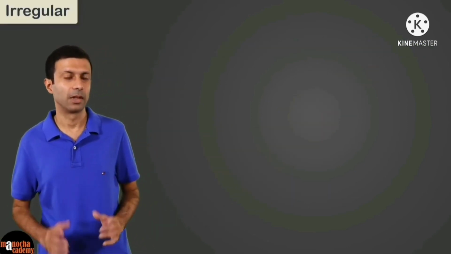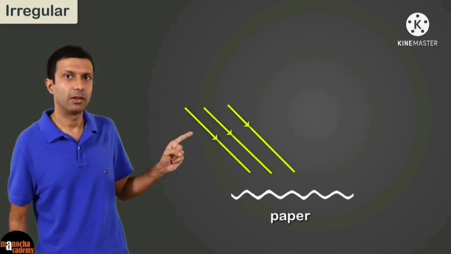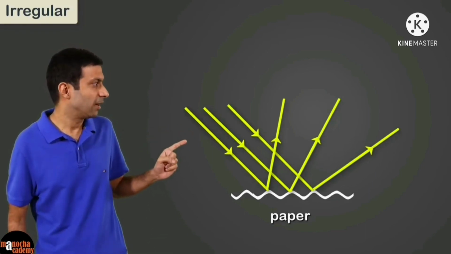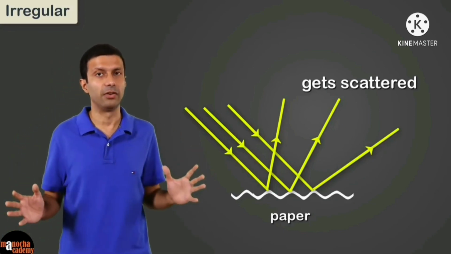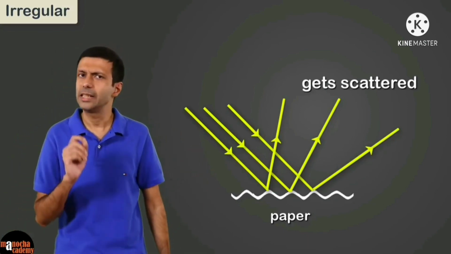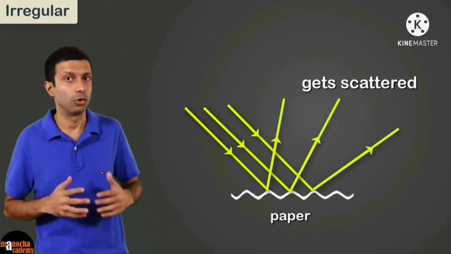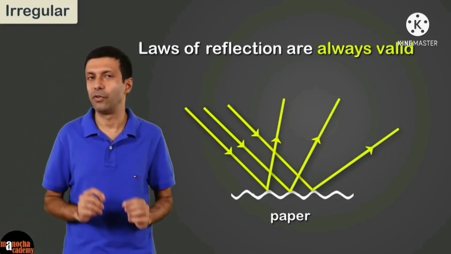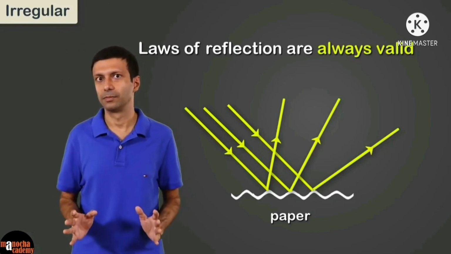Now let's look at the case of irregular reflection. When a parallel beam of light falls on a surface like paper, as you can see, it gets scattered in different directions. Is this because the laws of reflection don't hold here? No, the laws of reflection always hold.